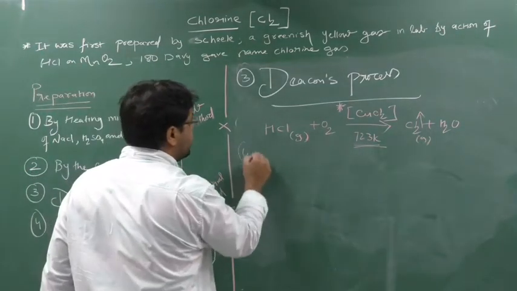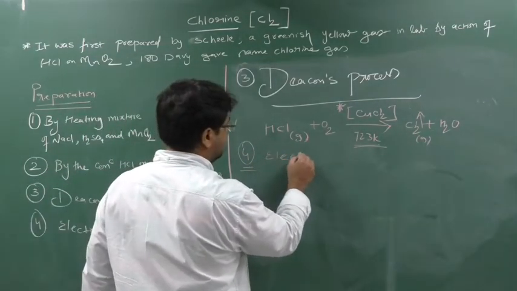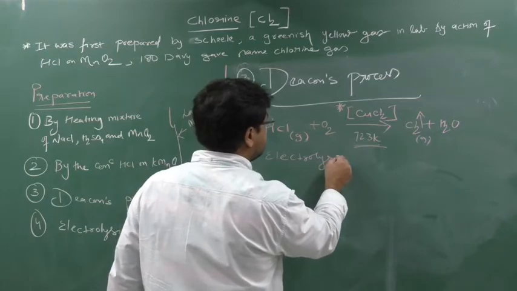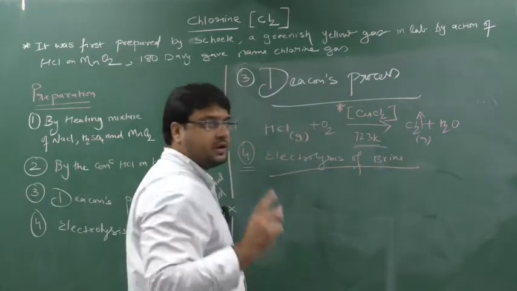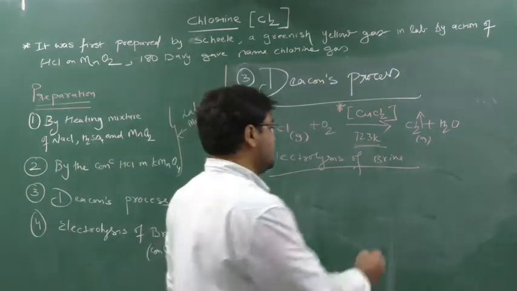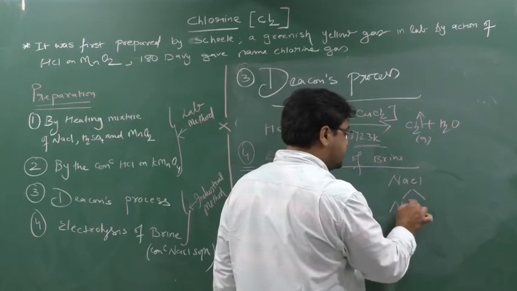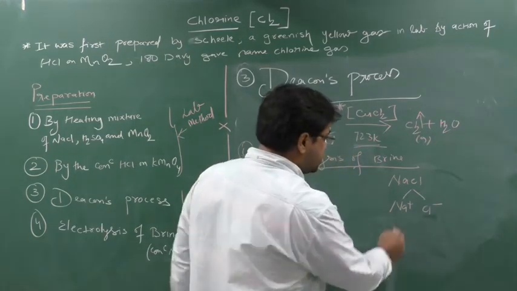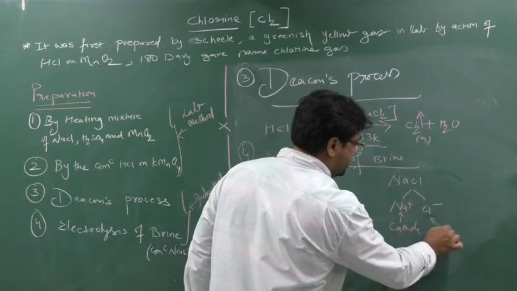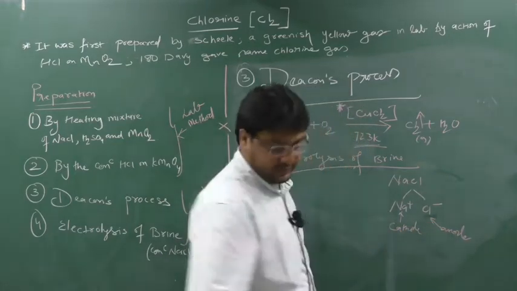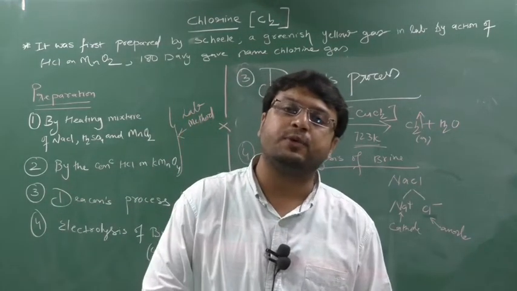This process is very important, okay? Please focus here. Electrolysis of brine. First we will see what the consequences are, what difficulty will arise. See, NaCl: when I pass the electric current, it will generate Na plus and Cl minus. Na plus will go to the cathode, this everything you know, no? And Cl minus will go to the anode. Now see students, when sodium goes to the cathode, sodium will be deposited at the cathode.